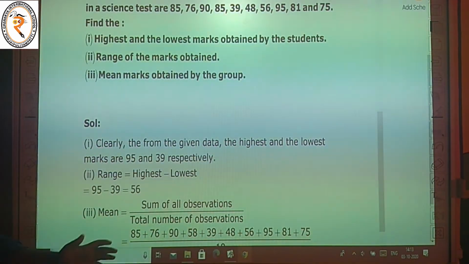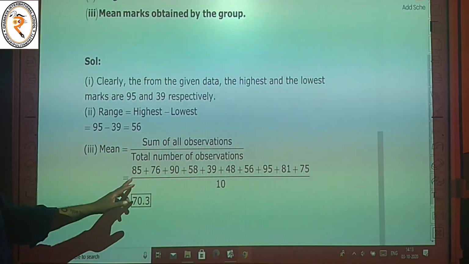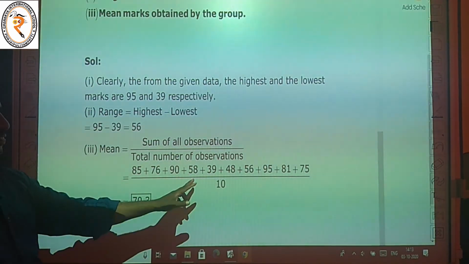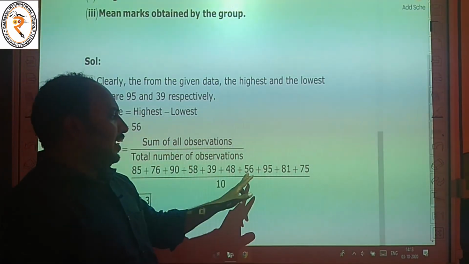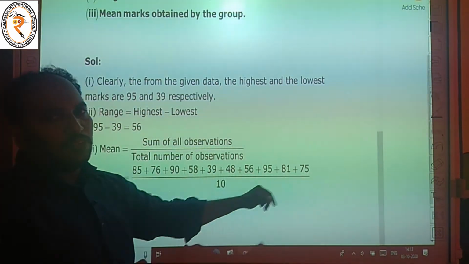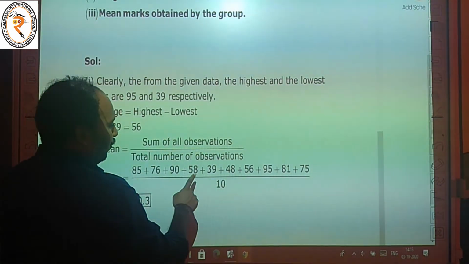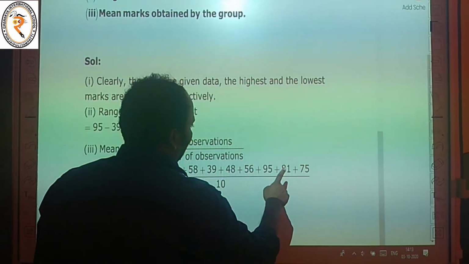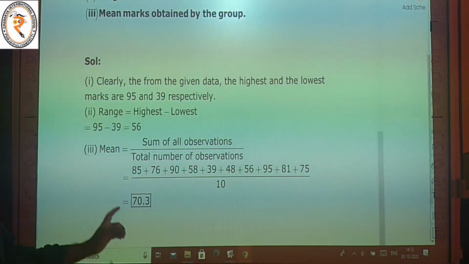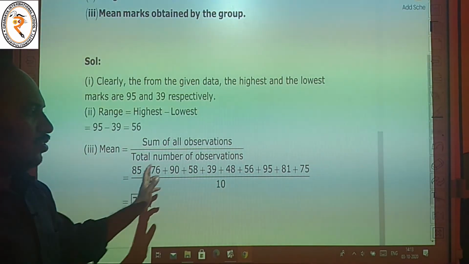The next one, the mean of the marks. You want to add the marks: 85, 76, 90, 58, 39, 48, 56, 95, 81, 75. The total number of marks is 1, 2, 3, 4, 5, 6, 7, 8, 9, 10, so 10 marks, then divided by 10.